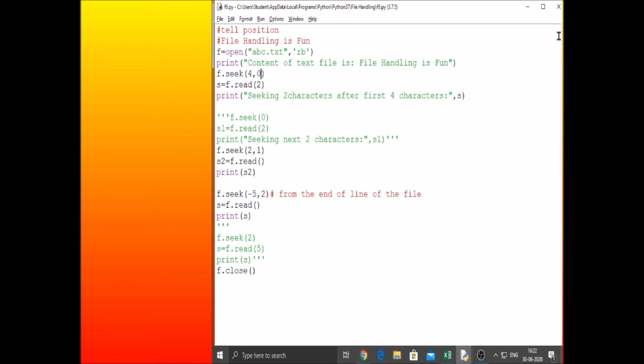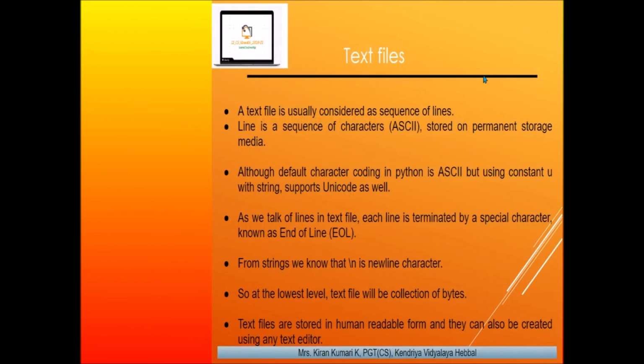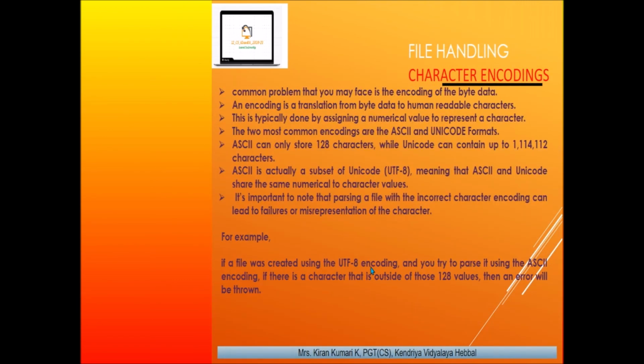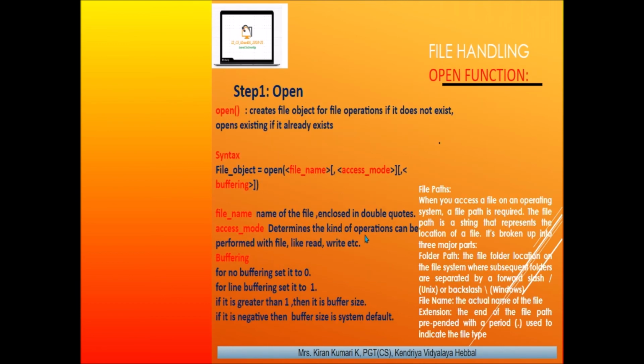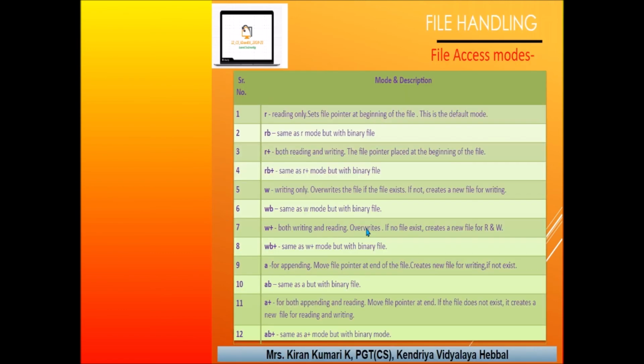So briefly, let's come back and see what all we discussed. We can create any file in any encoding by using the encoding format, right? And then we have to use the appropriate encoding, and the appropriate file opening mode, right? Read mode, write mode, reading the binary file or the text file, or append mode. Accordingly we have to use.